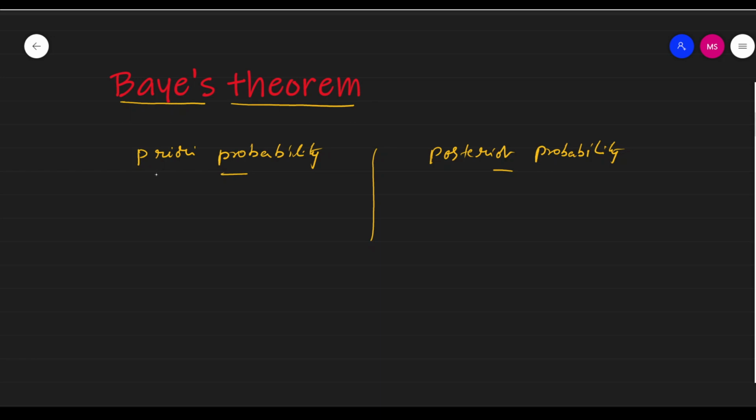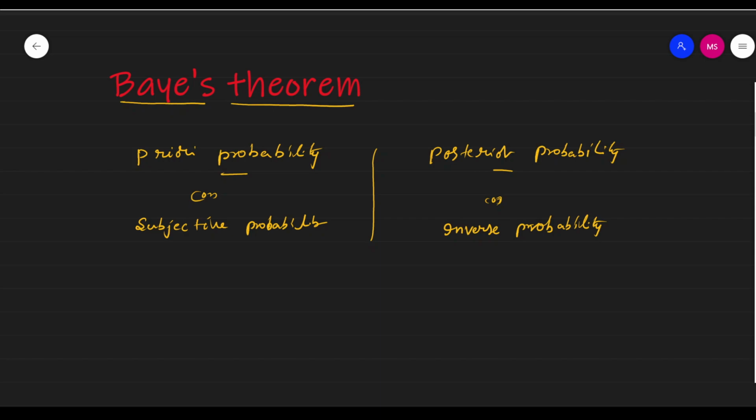Very simple. The priori probabilities are otherwise called subjective probability. Priori probability is otherwise called subjective probability, and posterior probability is otherwise called inverse probability. It's very important, inverse probability. So what are the priori probabilities?